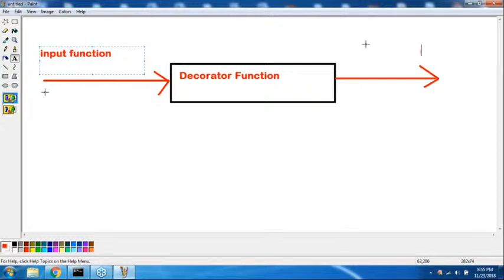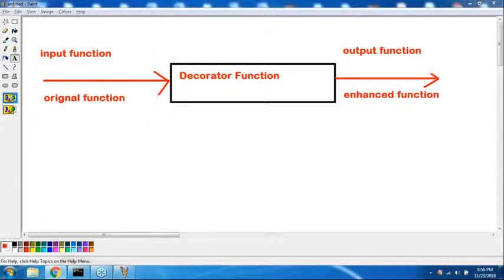So this input function is the original function. Okay, this function is the enhanced function. Please make sure, sir, you people should be aware. So it's always going to take some input function, and it's always going to generate some output function which is more enhanced. Remember this one, sir. Now can you please tell in this code?